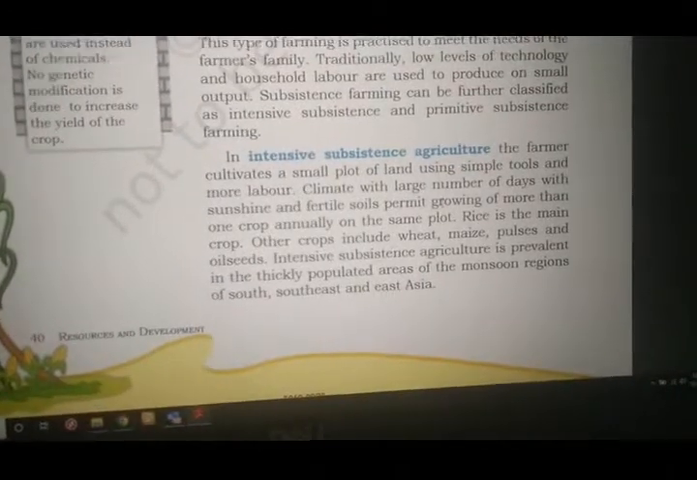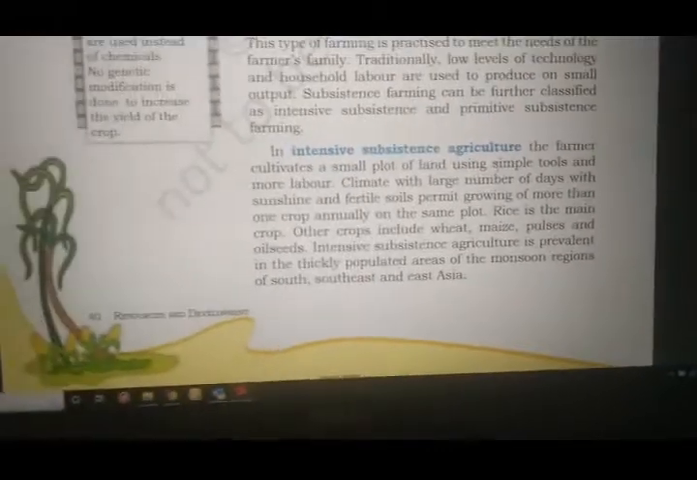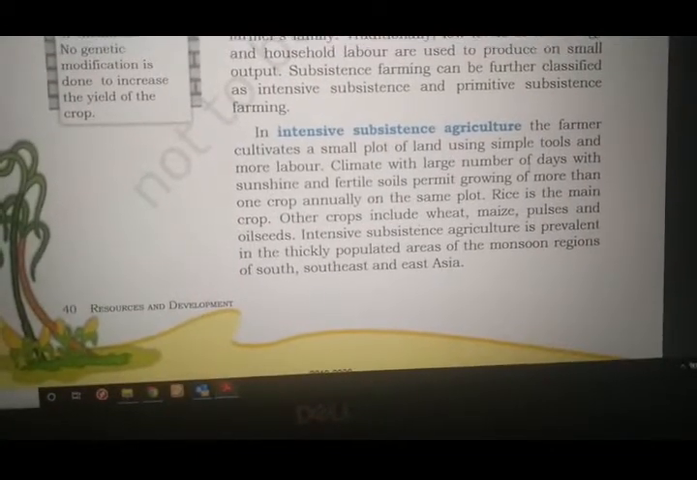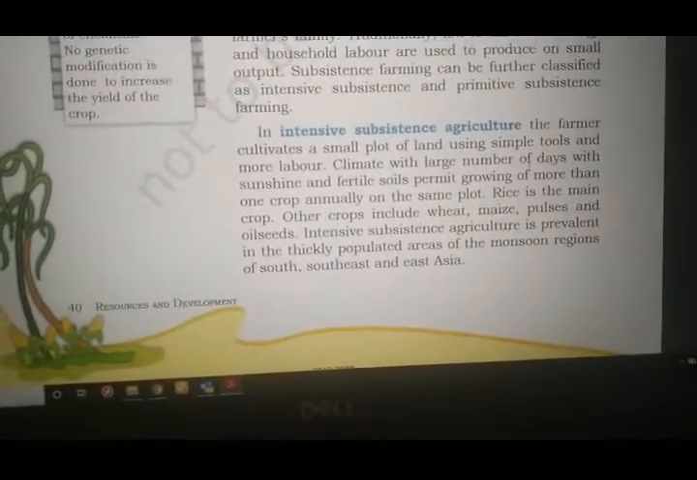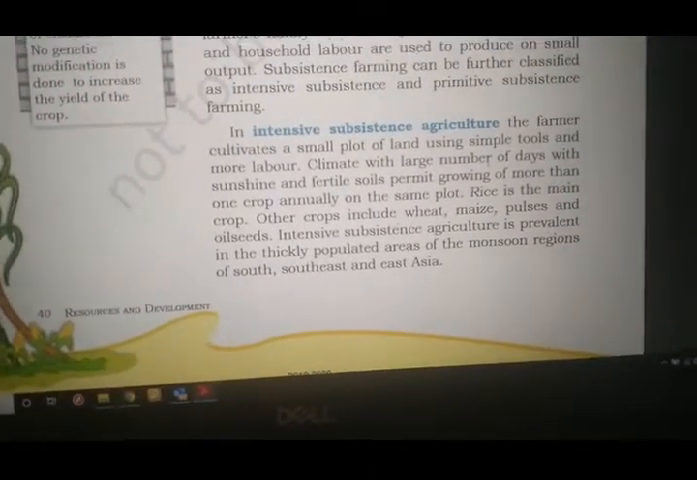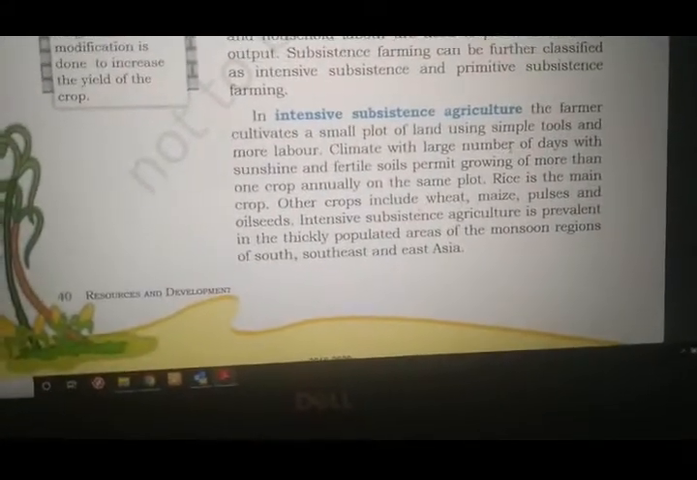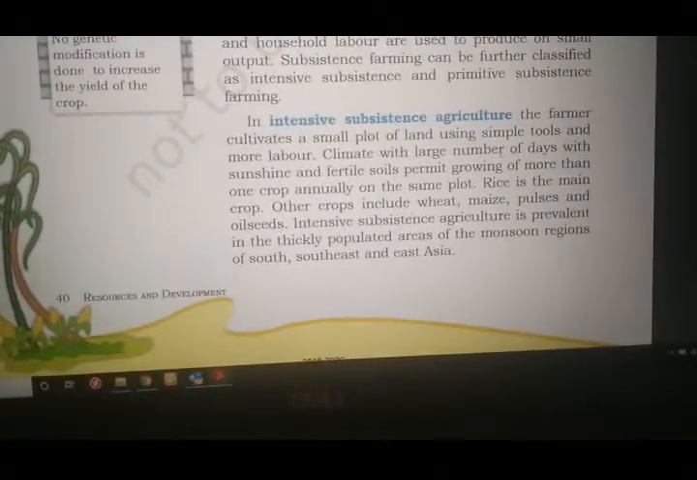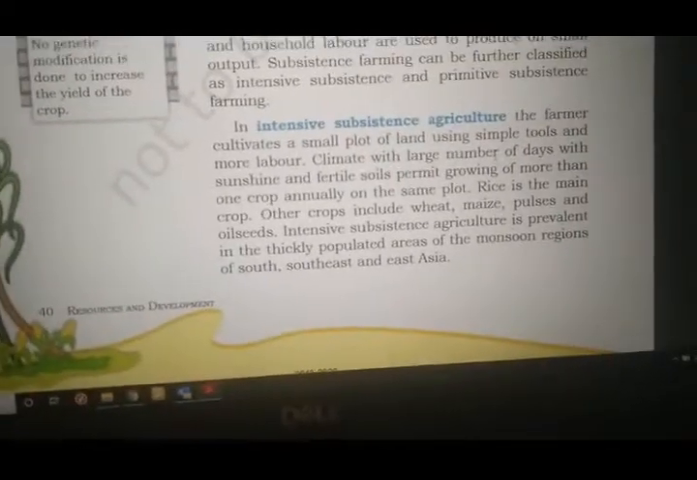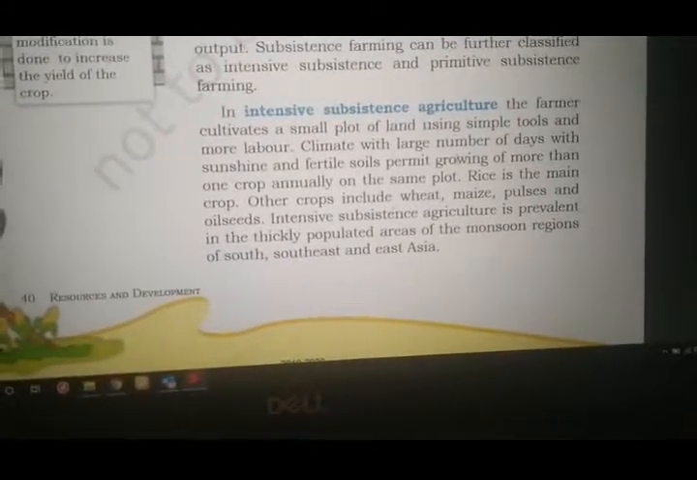Now let's see what is intensive subsistence agriculture. In intensive subsistence agriculture, the farmer cultivates a small plot of land using simple tools and more labor. So small land, simple tools and more labor are used for cultivation. A climate with a large number of days with sunshine and fertile soils permit growing of more than one crop annually on the same plot. So in a year, on the same piece of land, you can grow more than one crop when there is a good climate with more sunshine and the soil is also very fertile. Then only you can do that. On the same soil you can grow twice.